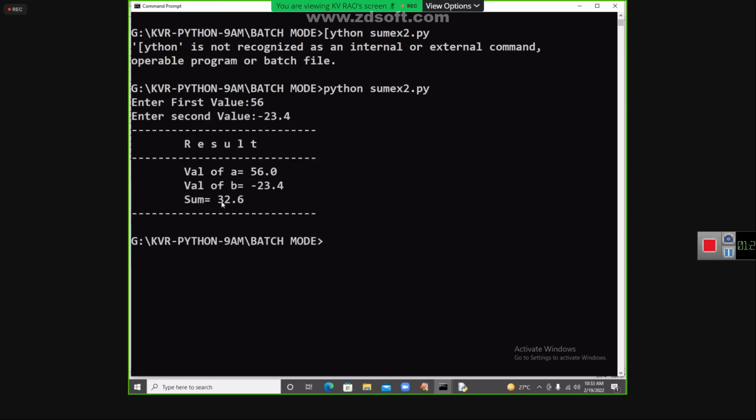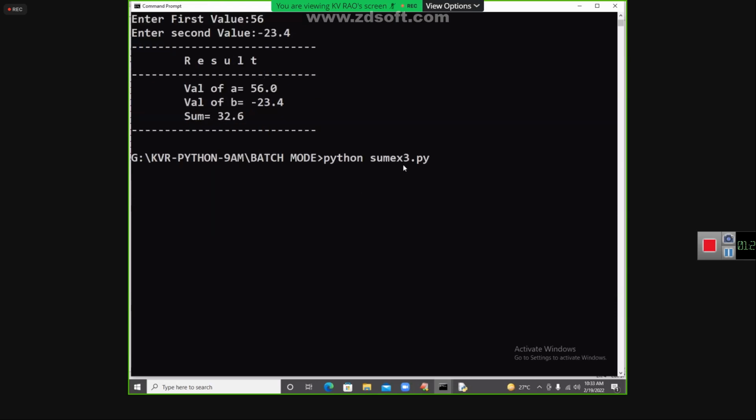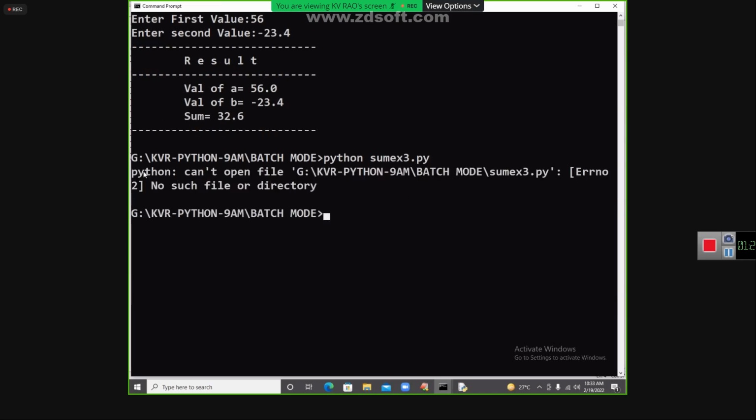You enter whatever you like. If you enter another file name that is not there, like sum3, no such file name is available, you will get an error. Python cannot open the file: in this folder, no such file or directory. Right.